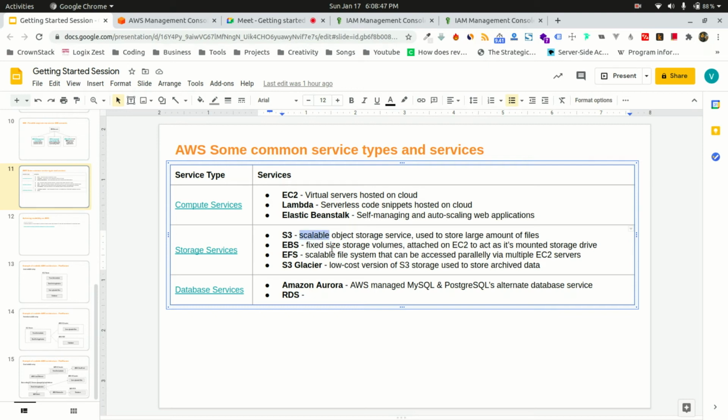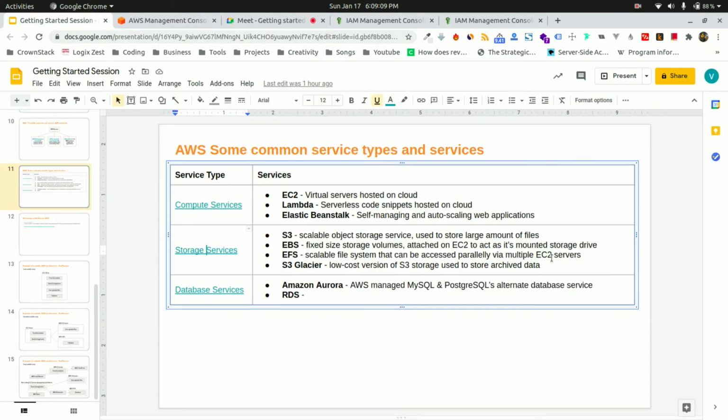If you have a file of 100 GB, then also Amazon will be able to manage it. So scalability is that. EBS, EFS, I'll not waste too much time here, but you can read about it. Just go to this link and you can learn about it. We will learn about these, but not in today's session. In the upcoming sessions, we will go deep into it.